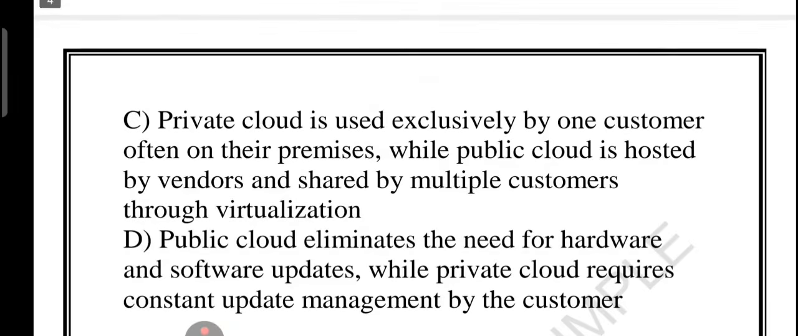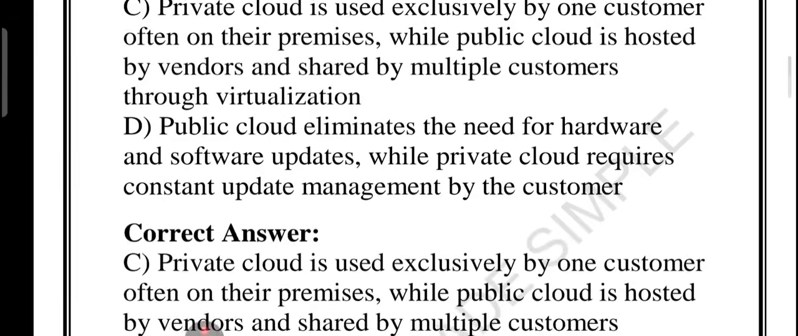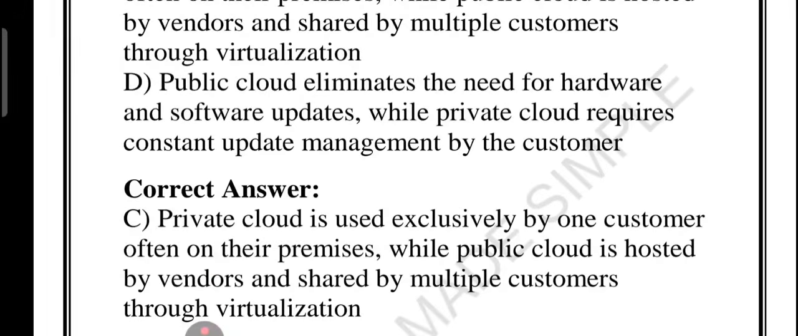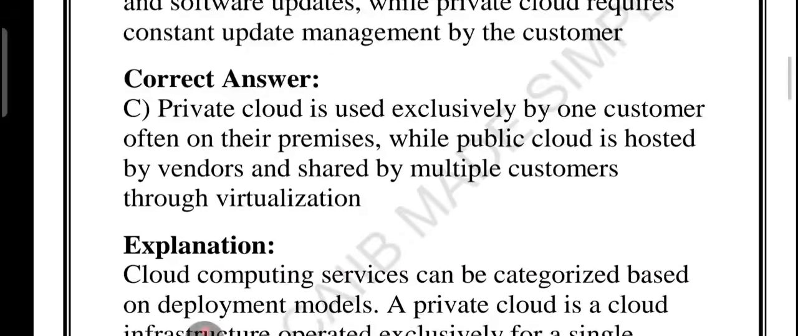What about option D? Option D says that it eliminates the need for hardware and software updates. This is partially misleading. While the public cloud provider handles most updates, private cloud still needs management. But the main point that differentiates private and public cloud is who uses it and where it is hosted. So this option is not fully correct. So the correct answer is option number C. Private cloud is exclusive to one organization, often on their premises, while public cloud is hosted by a vendor and shared among multiple customers. That is the key difference.